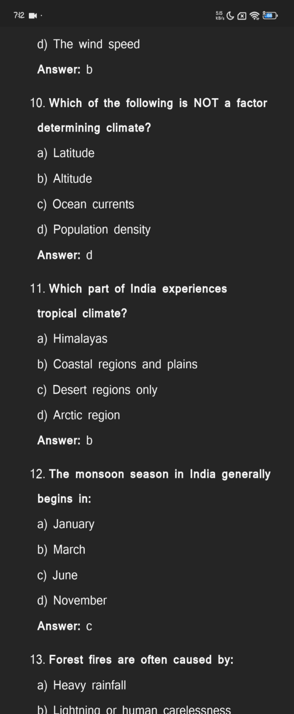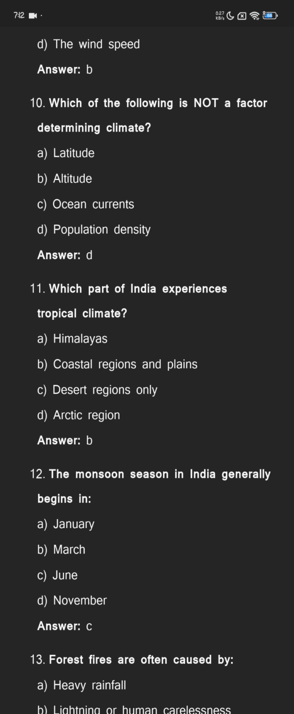Which part of India experiences tropical climate? Himalayas, coastal regions and plains, desert regions only, Arctic region. The answer is coastal regions and plains.